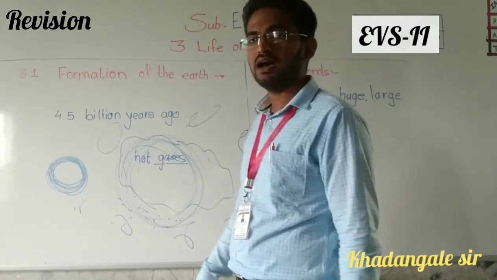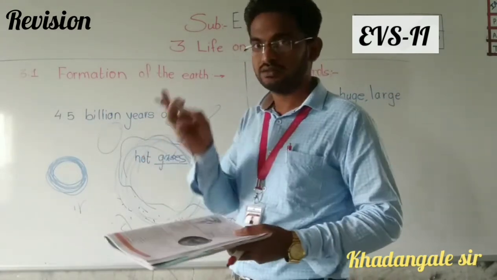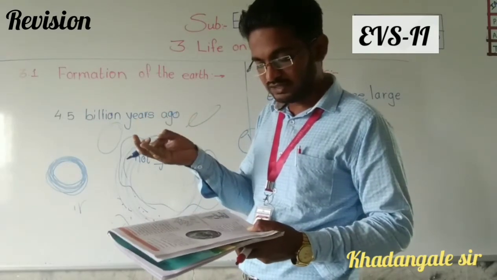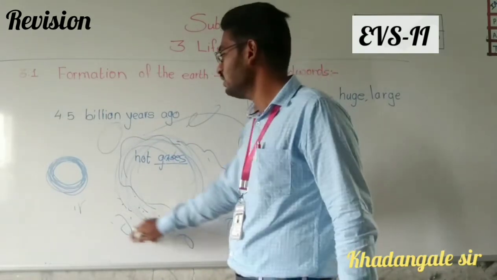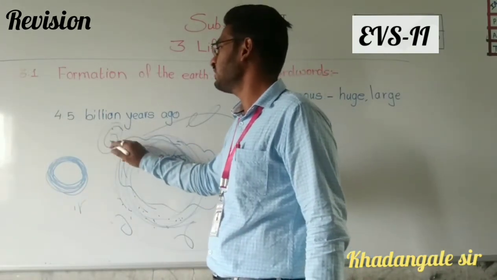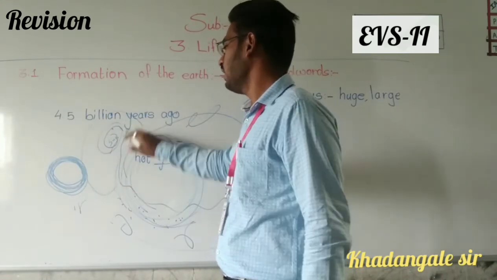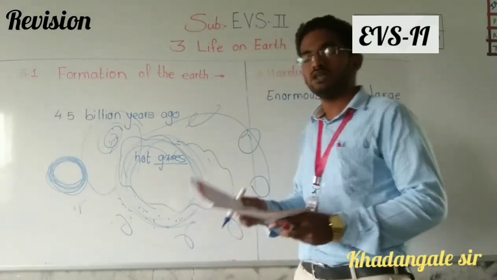Those parts created the sun, and the planets which revolve around the sun. Now suppose this one is our sun, and then the other parts are planets which revolve around the sun.